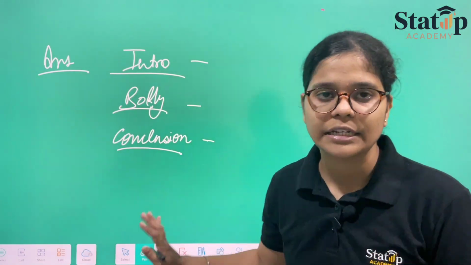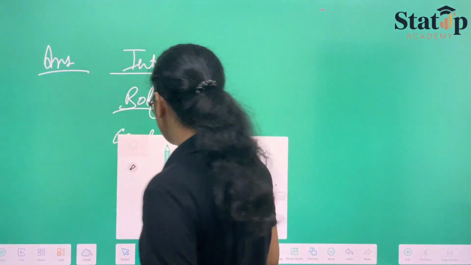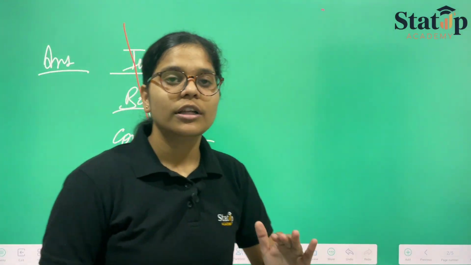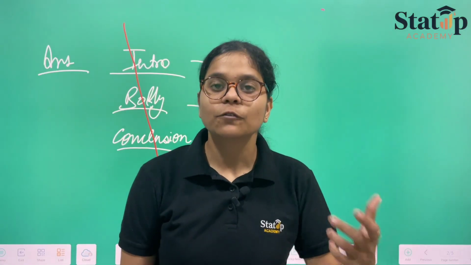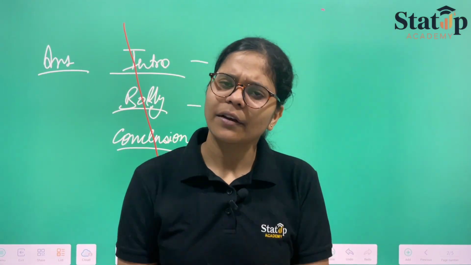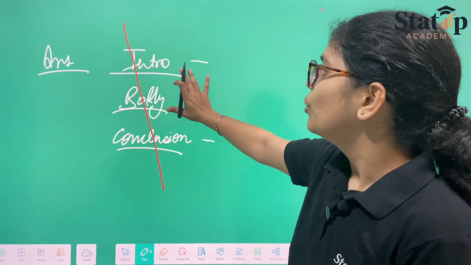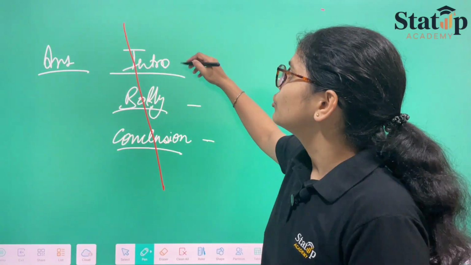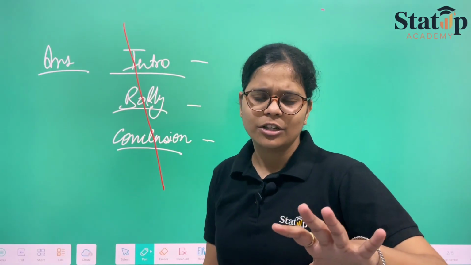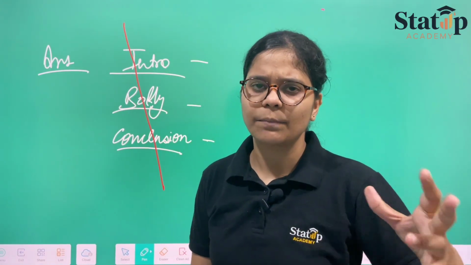I hope it is clear now. Again I am saying, no need to write this. Your lines should be explanatory enough to the examiner that we are the introductory lines, we are the main body, and we are the conclusive part. No one is asking you to mention introduction with a black pen and then continue writing. These are not your examinations going on in school or something like that.